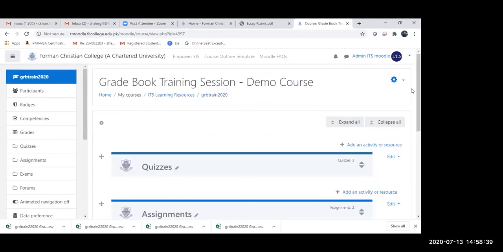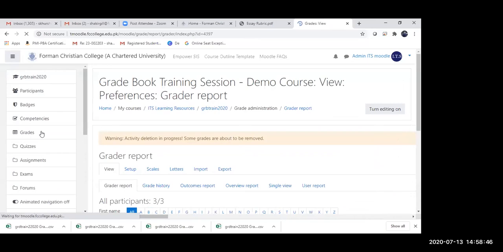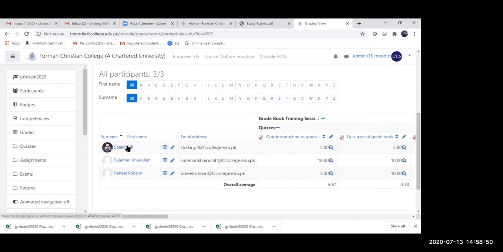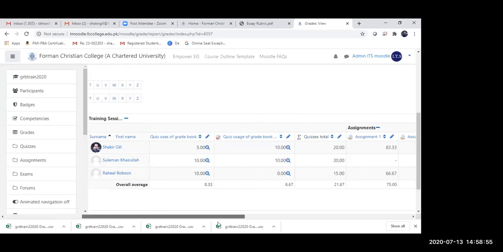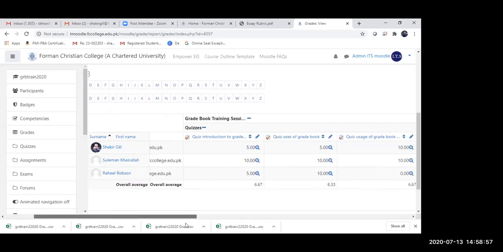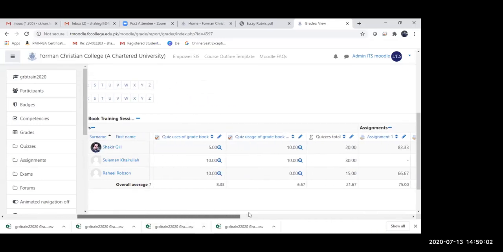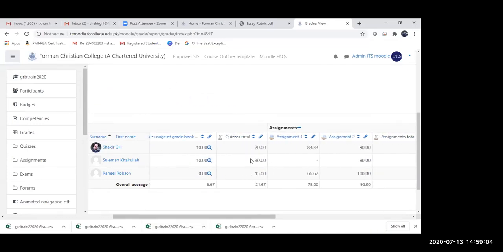So this is my demo course where all the assessments are already done. This will actually give you a lot of clarity. Let's go to the grade and start viewing the report as well. You can see that there are 3 students over here, Shakir, Suleiman Khairullah, and Rahil Robson. These are the 3 quizzes, and these have been scored. The quiz totals are given over here. Shakir Gil has scored 20, Suleiman has scored 30, and Rahil has scored 15.